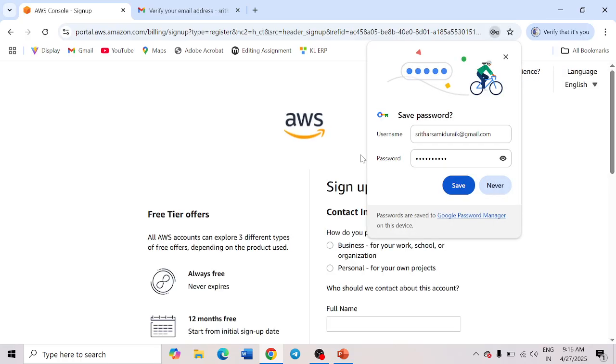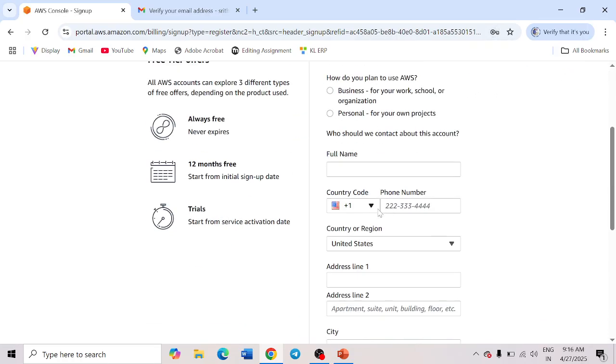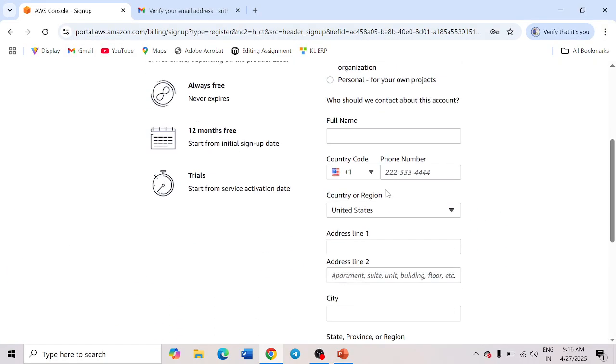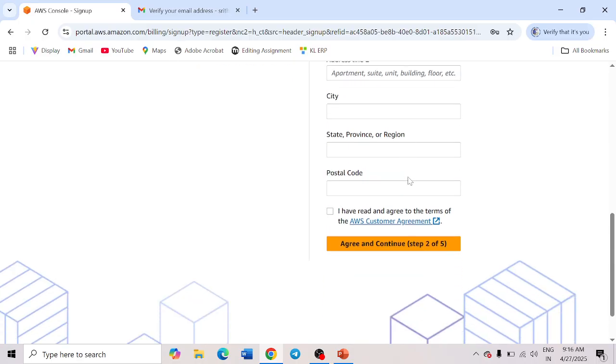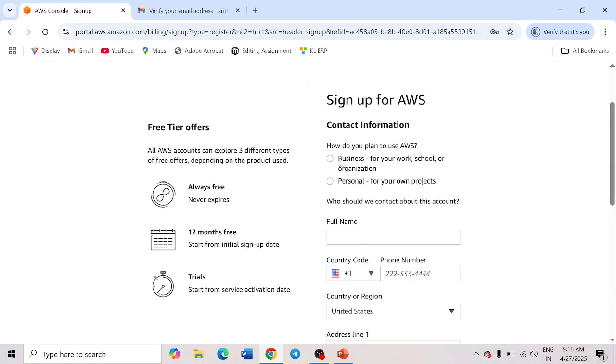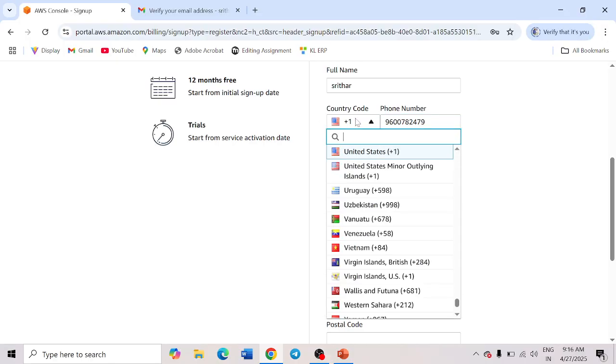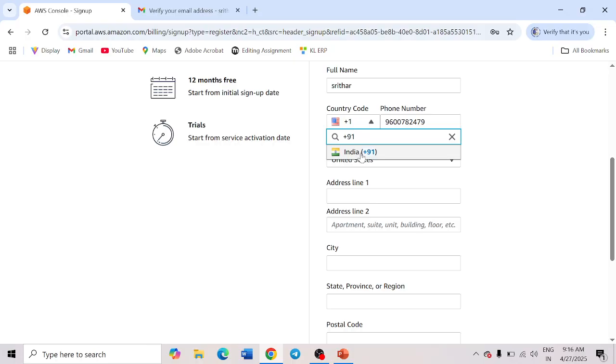The second step is to provide the billing details. You need to provide your personal details like full name, country code, address and postal code. Let me take this AWS account for personal use. Provide a full name here, followed by your mobile number and the country code, India.